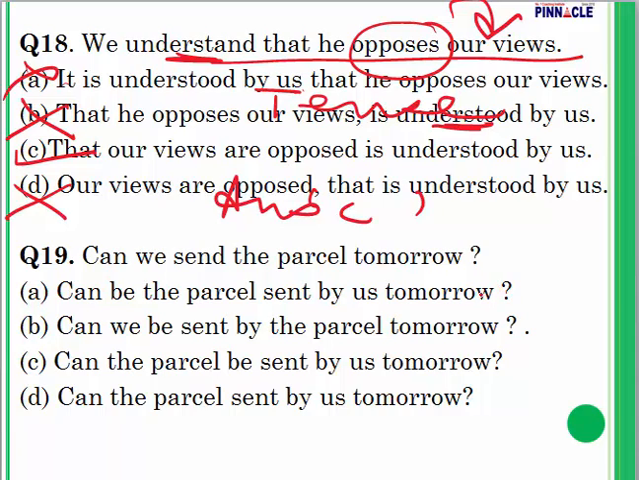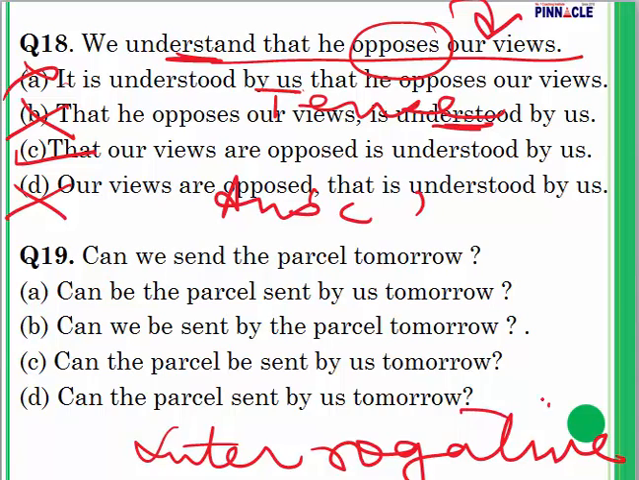Can we send the parcel tomorrow? Let's take a look at this sentence. Can we send the parcel tomorrow? This is an interrogative sentence for active and passive. Question number 19.